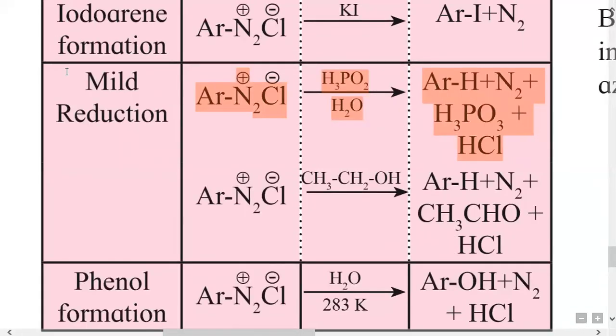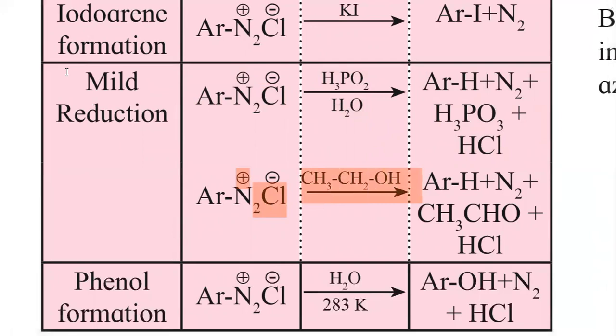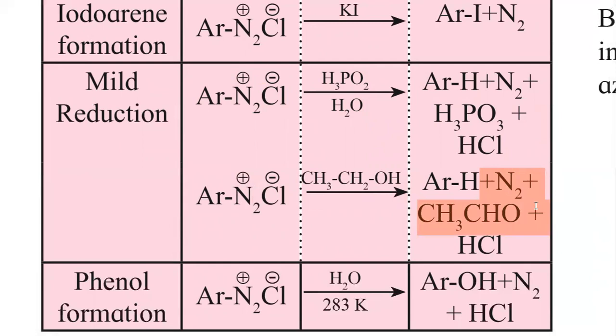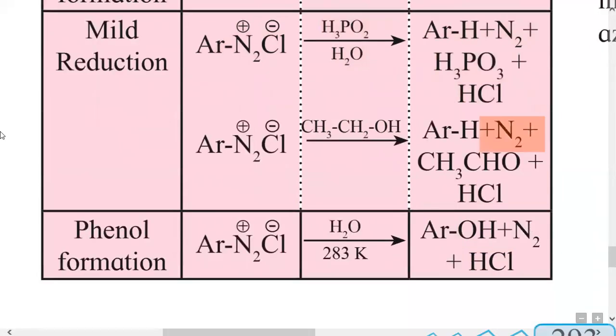Similarly, this aryl diazonium chloride treated with ethanol, again this aromatic group is substituted by hydrogen. We get aromatic hydrocarbon. Along with this, side product is nitrogen gas, and acetaldehyde and HCl as side products.